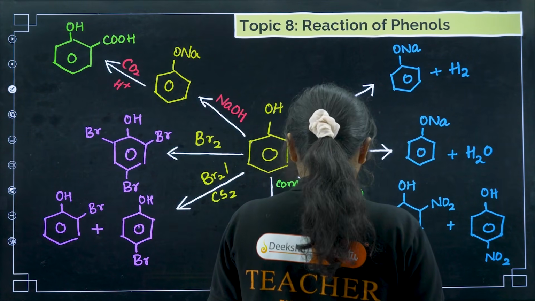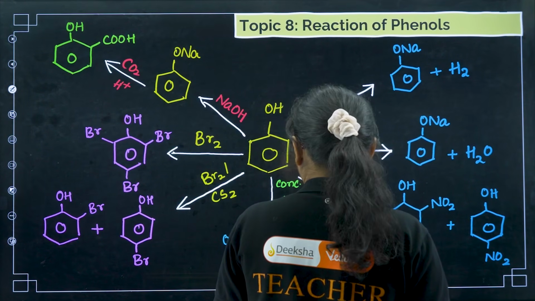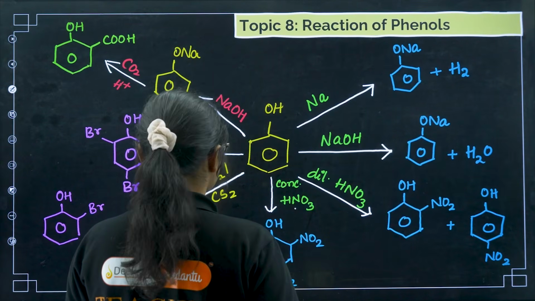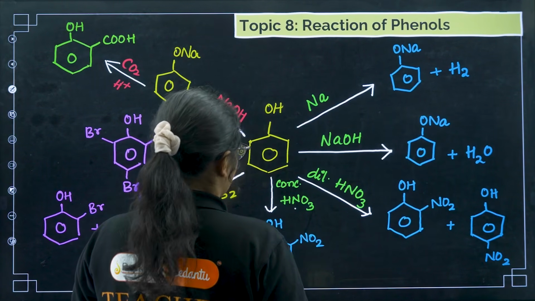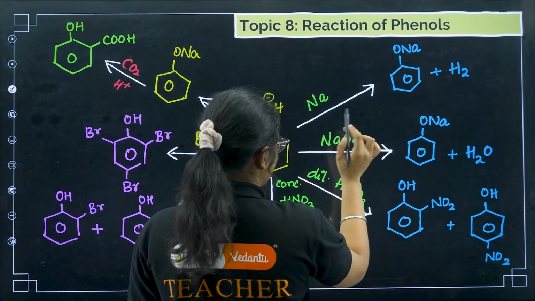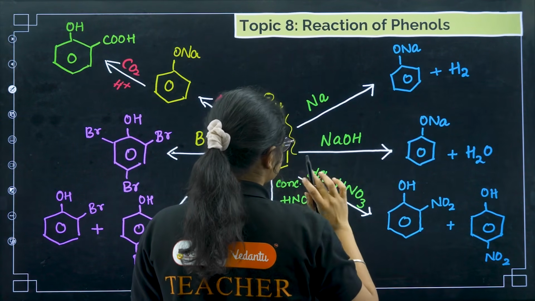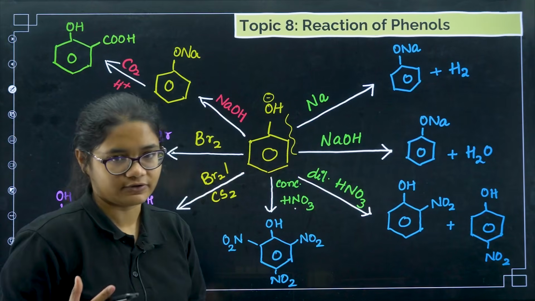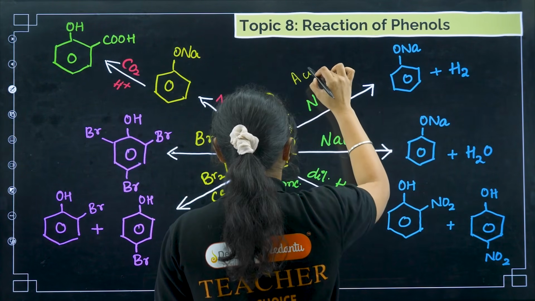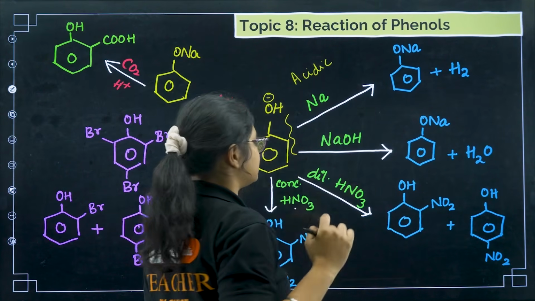Let me go through it step by step. First of all, phenol has this acidic nature, right? This O minus can attack here. So these are the two reactions which show the acidic nature of phenol. How can you prove that phenol is acidic in nature?